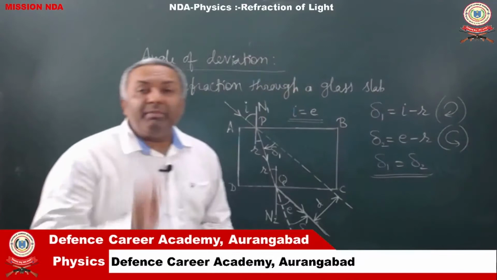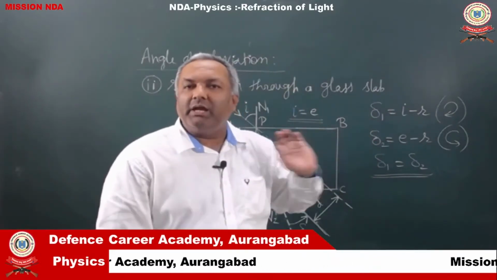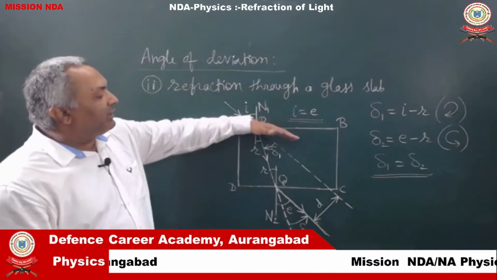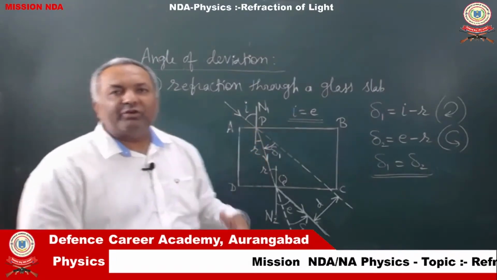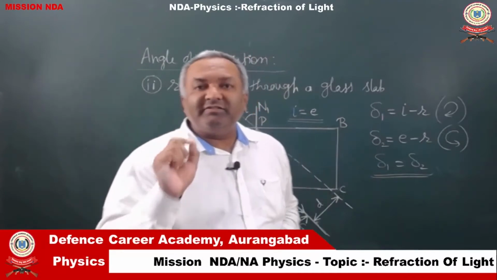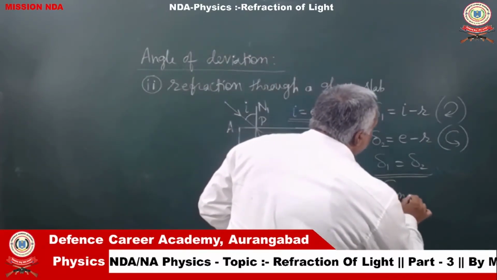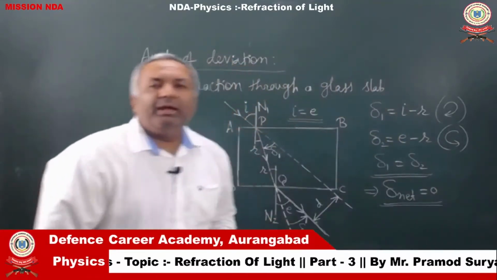What it means is that these two angles of deviation are equal, but during first refraction the ray turned clockwise through some angle, and during second refraction it turned anti-clockwise through the same angle, which means that the net deviation produced by the glass slab is equal to 0.